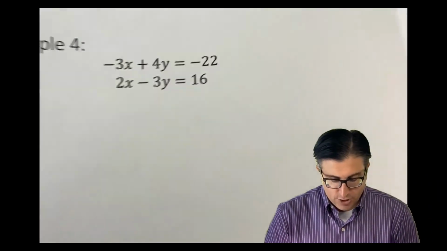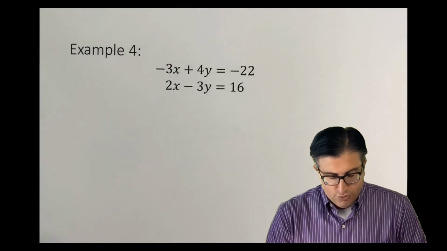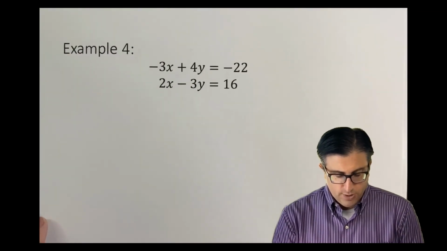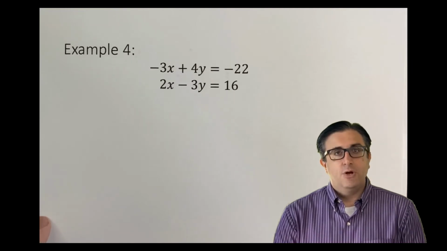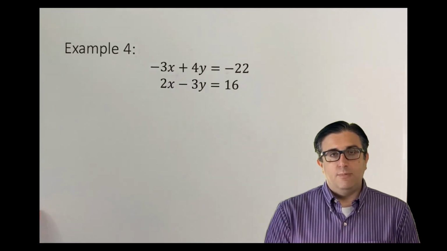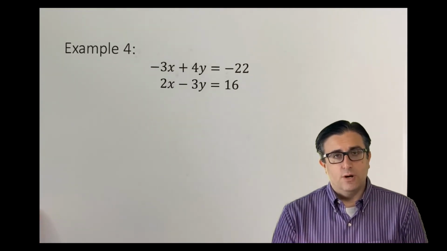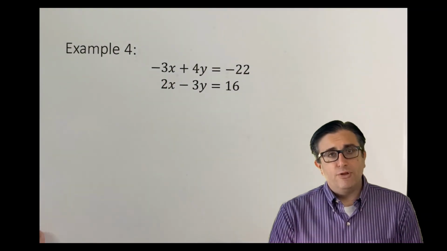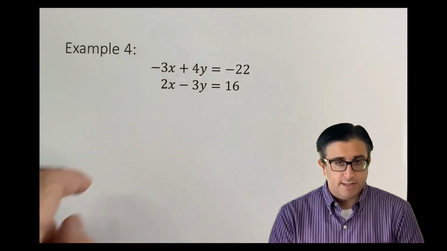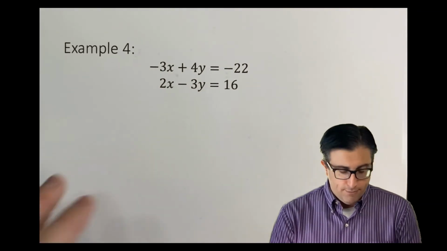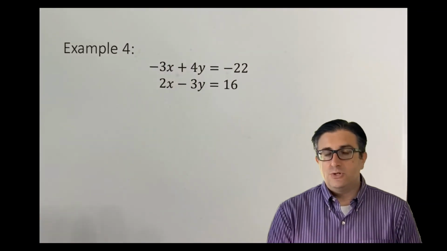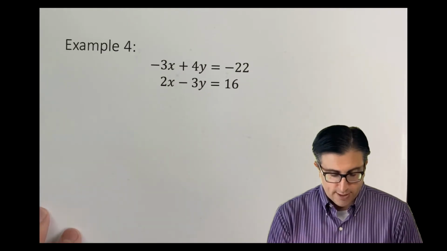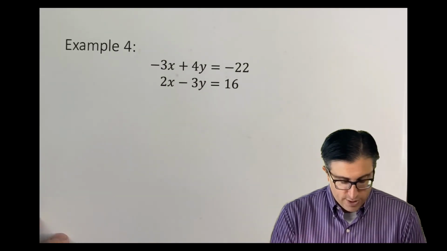One more example to work on. Again, I'm going to ask you before we get started: negative 3x plus 4y equals negative 22 and 2x minus 3y equals 16. Which method is this problem more adequately suited for, substitution or elimination? Hopefully you said elimination. X and y are on the same side. I don't want to do any moving around if I don't have to, so substitution is not going to be the best choice. Elimination is a little bit better for this problem.